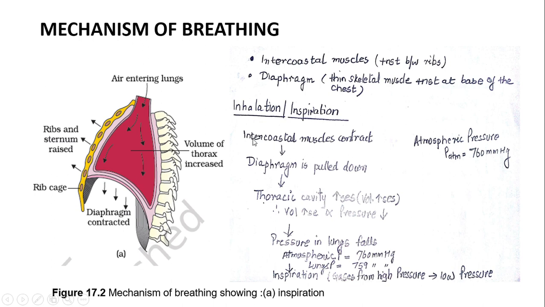That means when the intercostal muscles contract, the diaphragm is pulled down at the same time. The volume of the thorax is increased, because of which the pressure of the air inside the lungs decreases, and air enters from the atmosphere into the lungs.